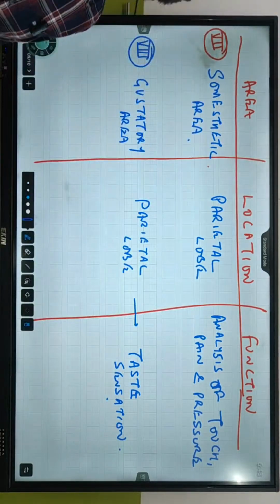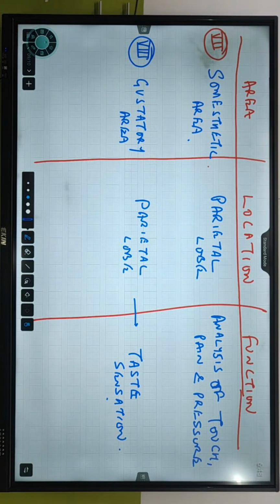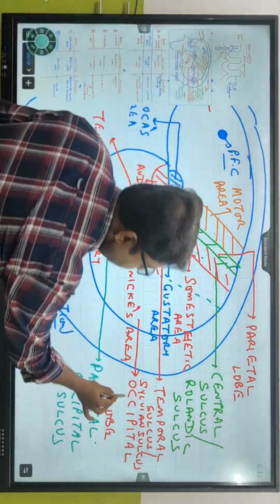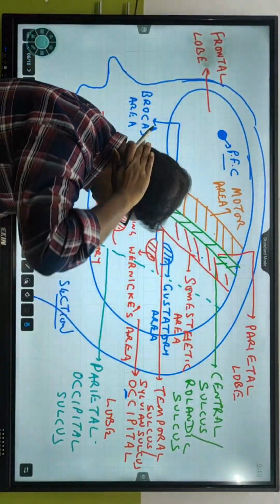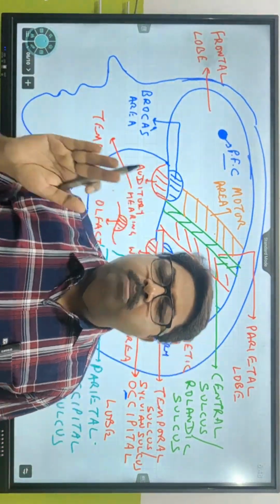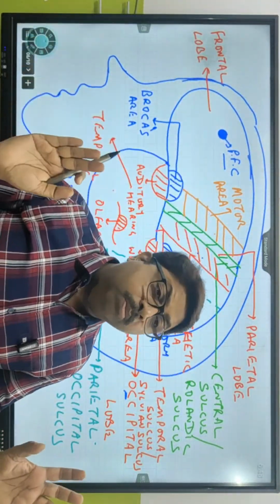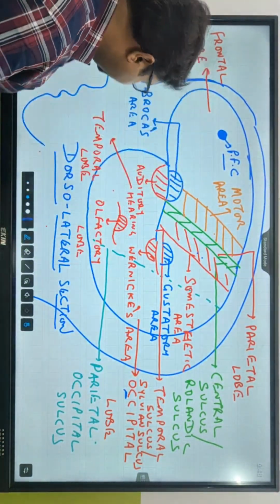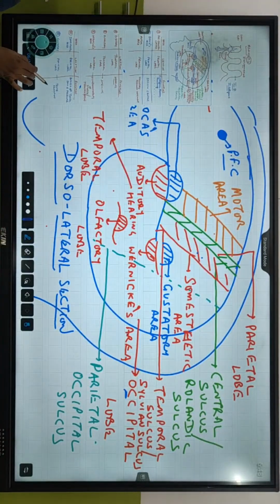Again, कौन सा बाकी रह गया? Which part is left now? Out of the 4 areas we have talked about, occipital. Occipital मतलब एकदम पीछे. ये bone भी occipital bone है, and the lobe is also called occipital lobe. Now, occipital lobe का function क्या है? Vision. Very good. Only one function. It helps in vision.